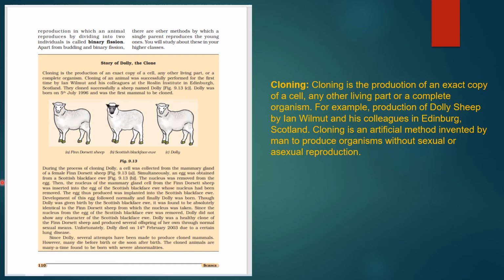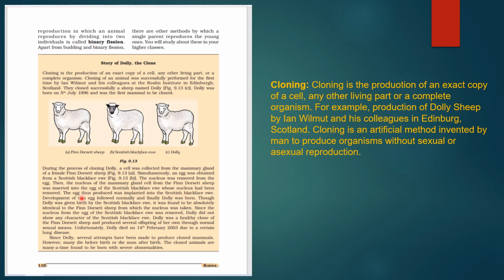Then the nucleus from the mammary gland cell of the Finn Dorset sheep was inserted into the egg of the Scottish Blackface ewe. From the Scottish Blackface ewe's egg, that nucleus was removed and the nucleus of the Finn Dorset sheep was placed there.